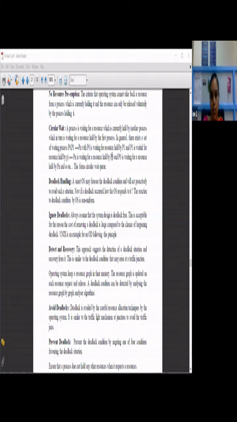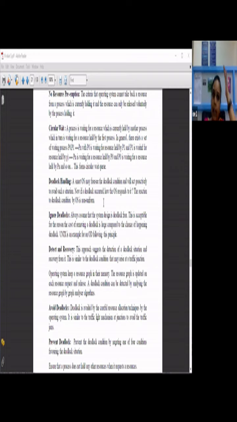Pn is waiting for a resource held by P0, and P0 is waiting for a resource held by Pn, and so on. So this is going to form a kind of circular wait queue. In a manner of a circle, you are going to form a circular wait queue. So that is nothing but circular wait queue.